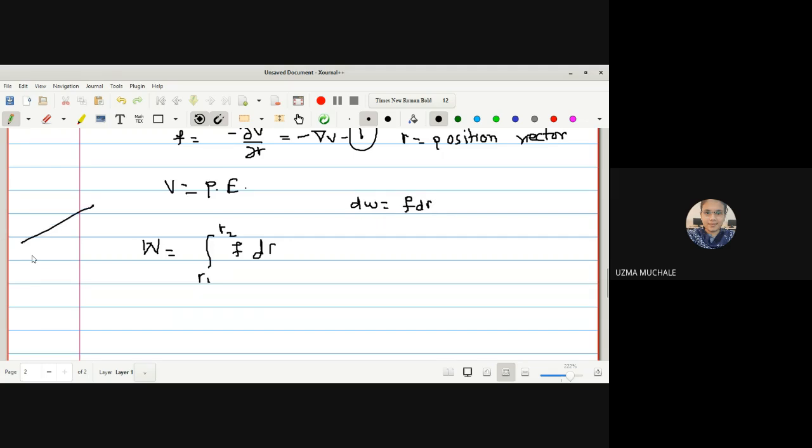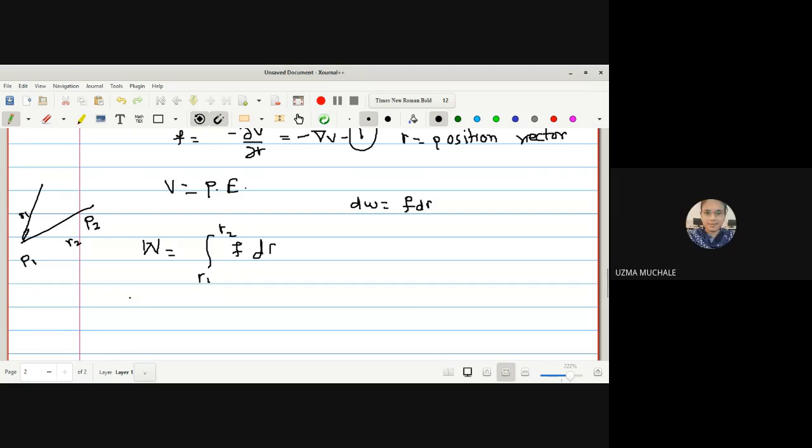That means a particle is displaced from position P1 to P2, then the position vector for P1 is R1 and for P2 is R2. Anyone having a doubt up to this one? No, ma'am. Okay, so now just use this equation 1.